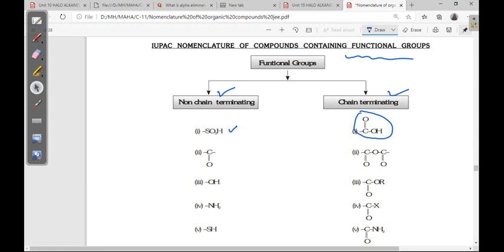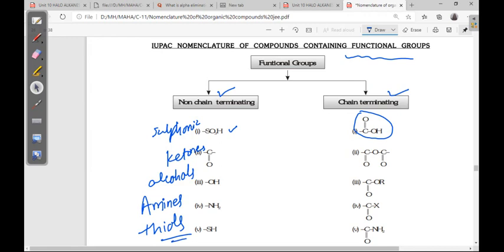So these are the functional groups: sulfonic acid, ketones, alcohols, amines, thiols.